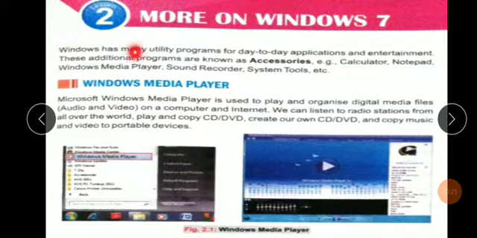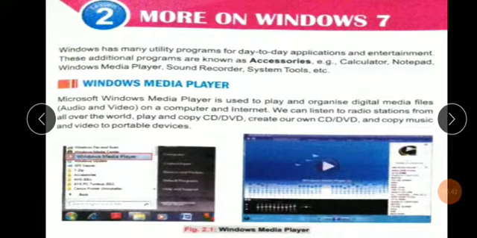Windows has many utility programs for day-to-day applications and entertainment. These additional programs are known as accessories, like calculator, notepad, Windows Media Player, sound recorder, and system tools.